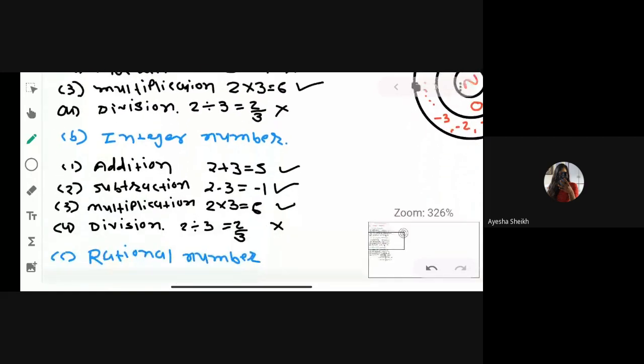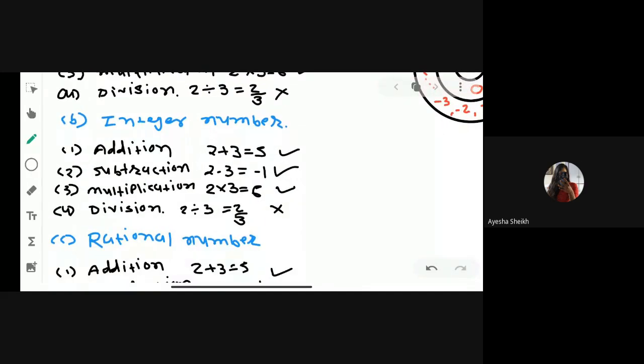Same thing for integer numbers. We are taking numbers from the integers and we get the answer in integers. If we get the answer in integers, then it is closure. Otherwise, it is not closure. So you can see under the addition, subtraction and multiplication, we get the answer in integers, so it is closure. But under the division, we are getting the answer in a rational number, in another group. So it means it is not closure.